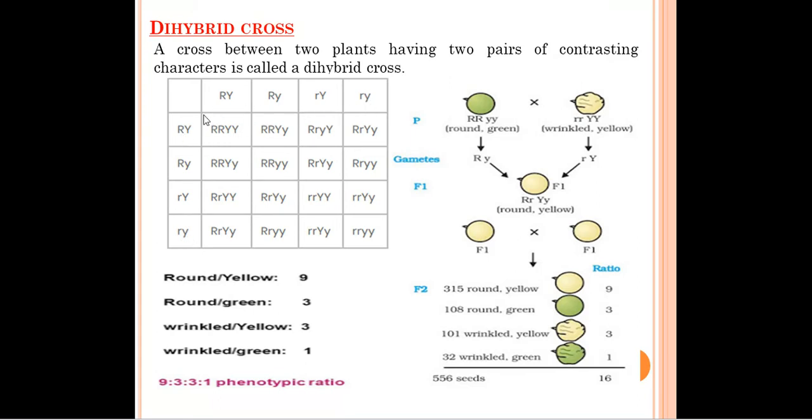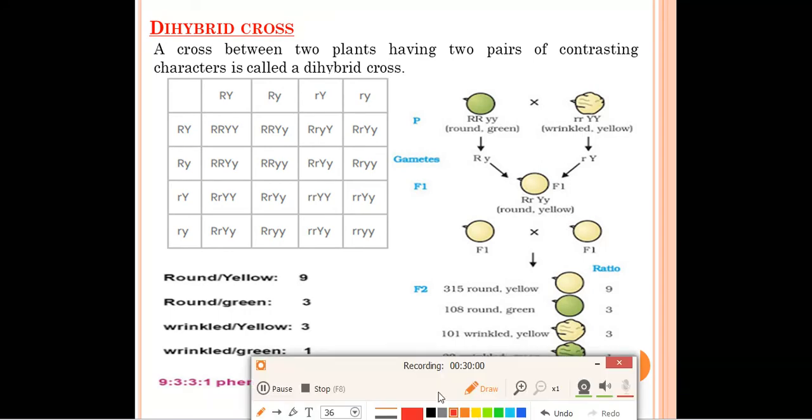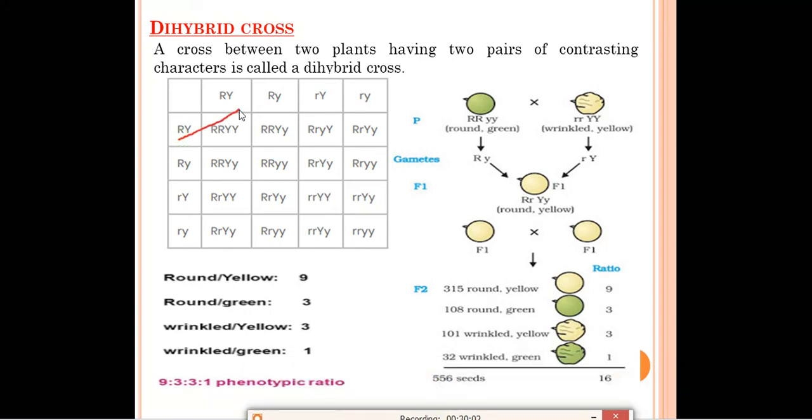So in the first case, we will cross between this and this combination, capital R, capital R, capital Y, capital Y. In the second one, this will be crossed with this: capital R, capital Y and small y. Like this, you can make this Punnett square.